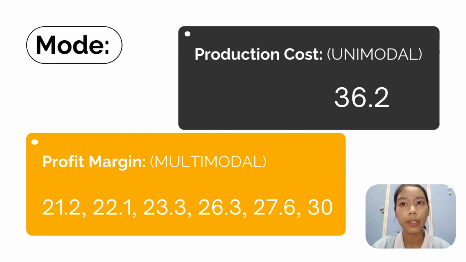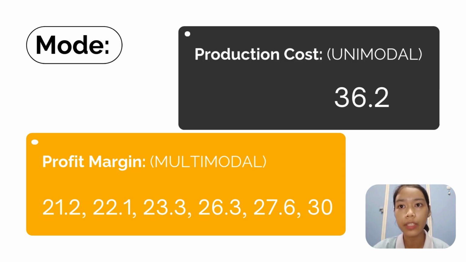Next, we will look into the analysis of mode. There is only one mode, known as unimodal, in production costs, and the value is 36.2 million, by the companies Infineon Technologies Malaysia Sendirian Berhad and Kosan Rubber Industry Berhad. The mode for profit margin is multimodal, which means there is more than one mode in the sample data.